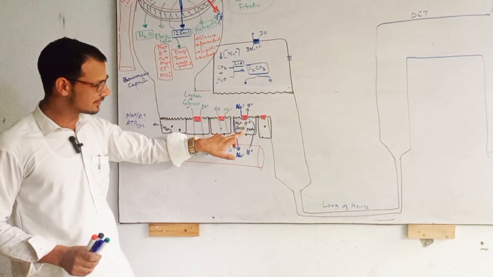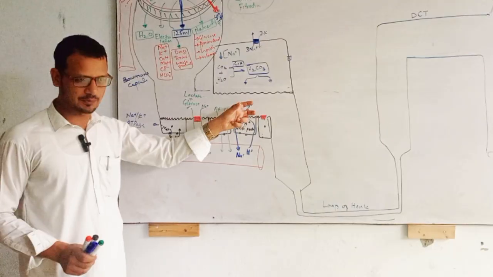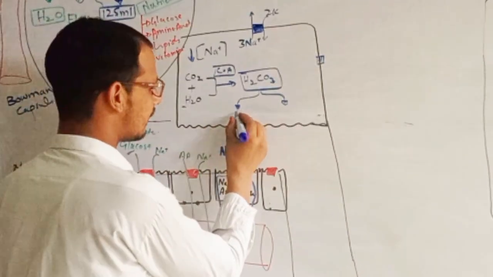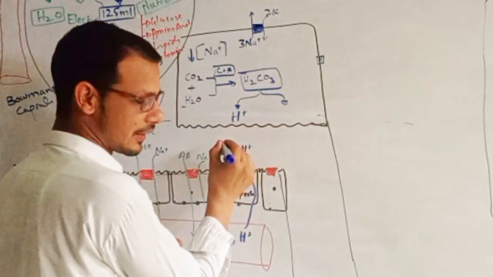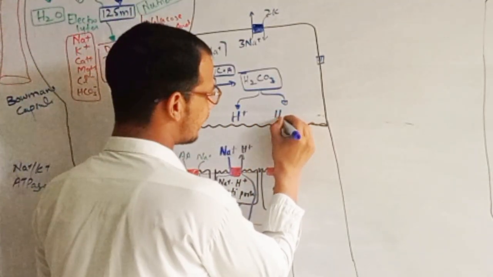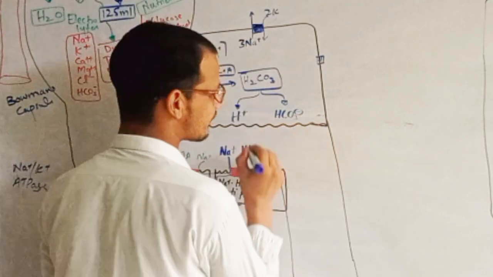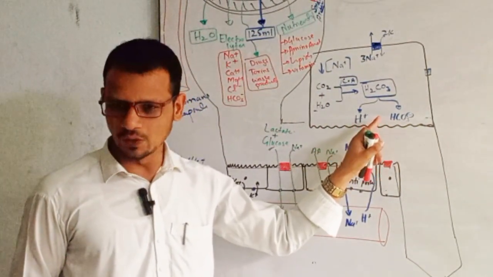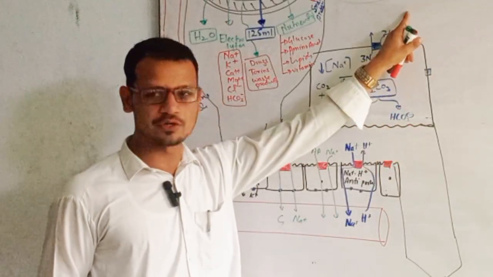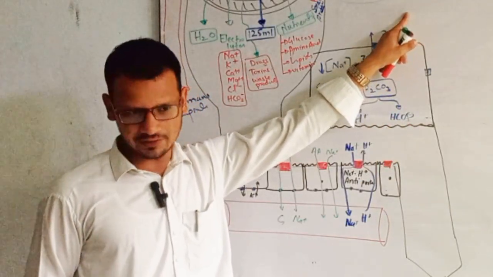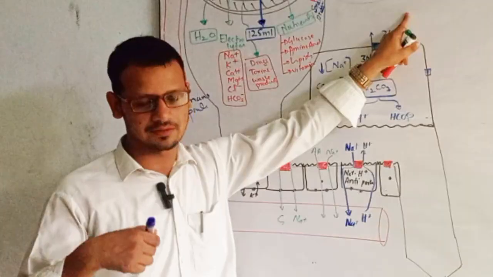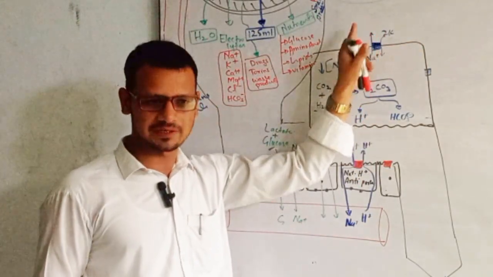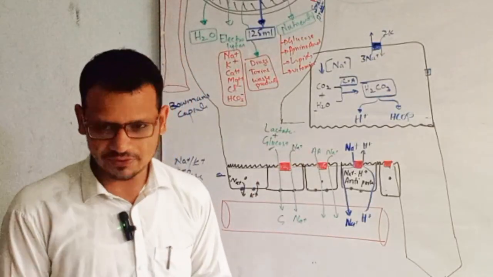Here it converts into hydrogen ion and HCO3 minus, right? Now it is dependent. When the pH of the blood is low, this bicarbonate will go into the blood, and when the pH of the blood is increased and the acidity is decreased, this hydrogen ion will go to the blood. But this is absorption and reabsorption processes.